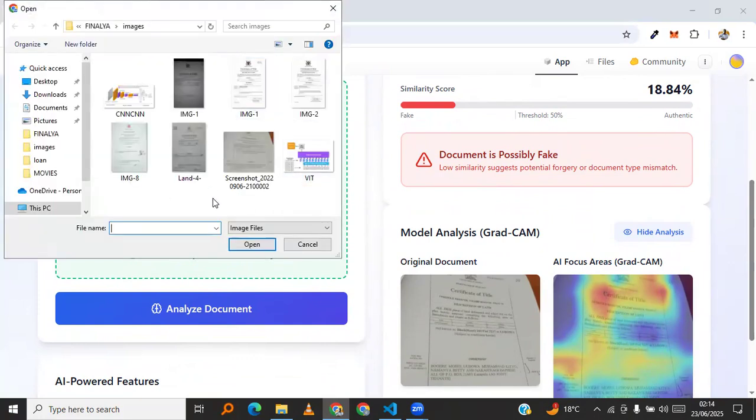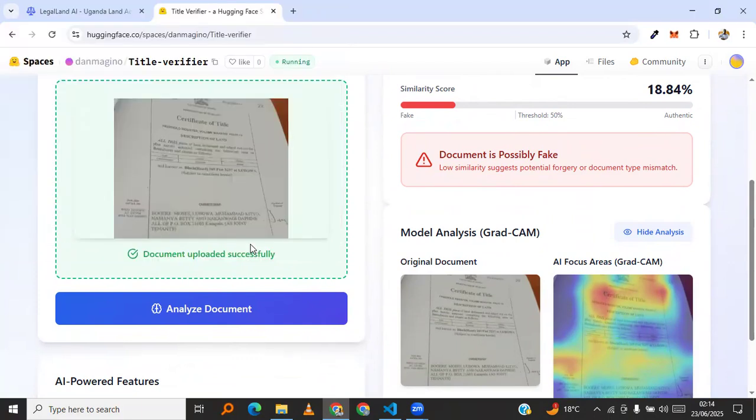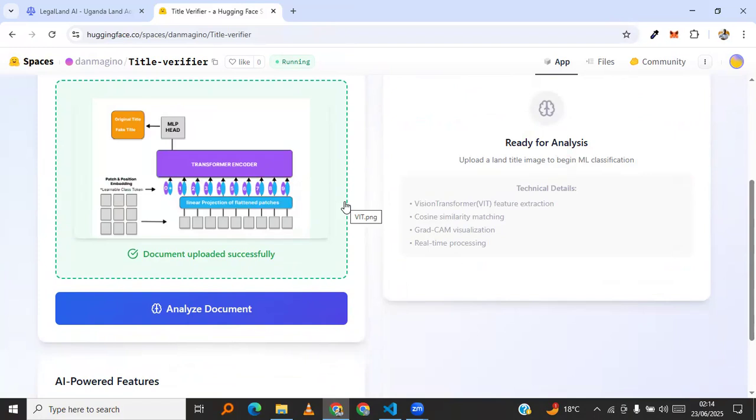Now, for instance, if I get this ViT image here, this is a Vision Transformer architecture image. I'm just trying to show you, upload it, analyze it to see what it's going to give, because this is not in the fake class and this is not in the original class. So we need to see what it's going to do, whether our model is an intelligent model to be able to differentiate and it's not overfitting.